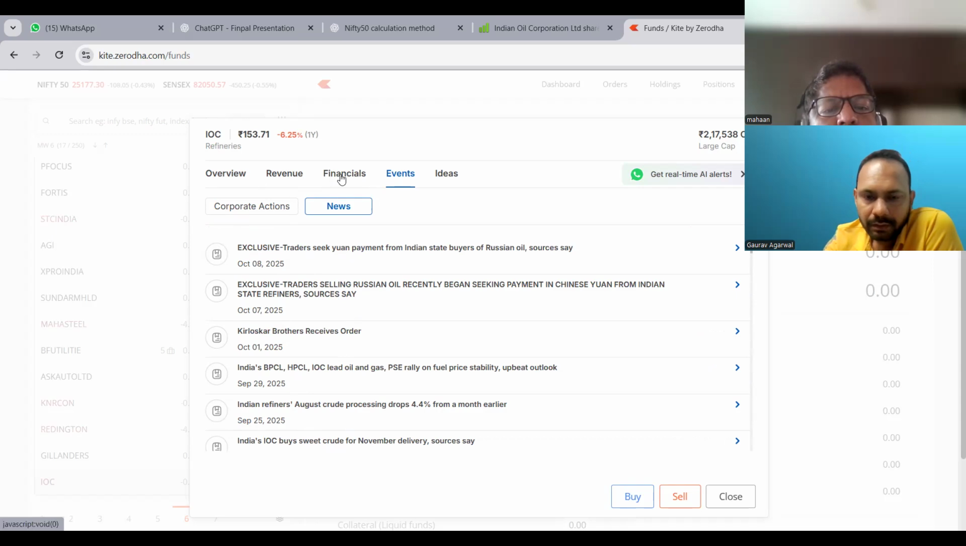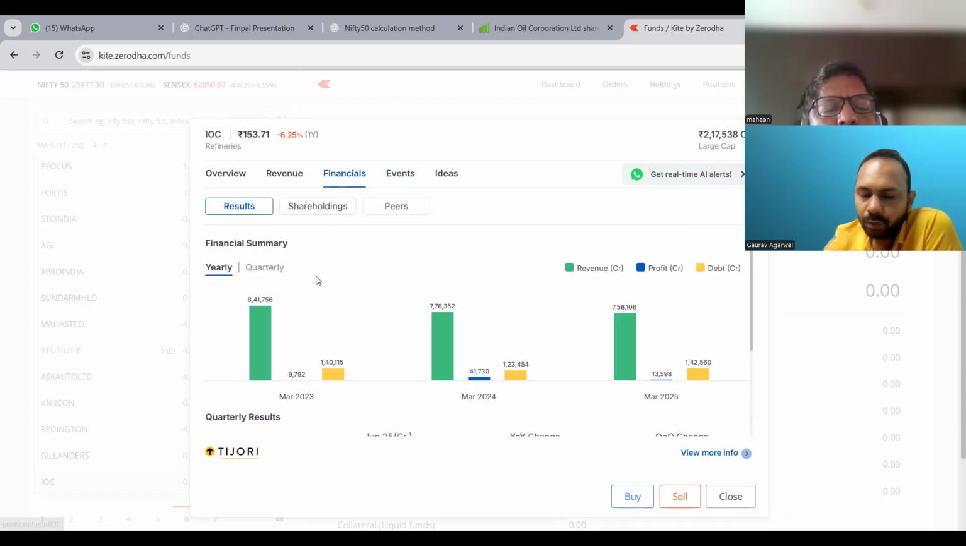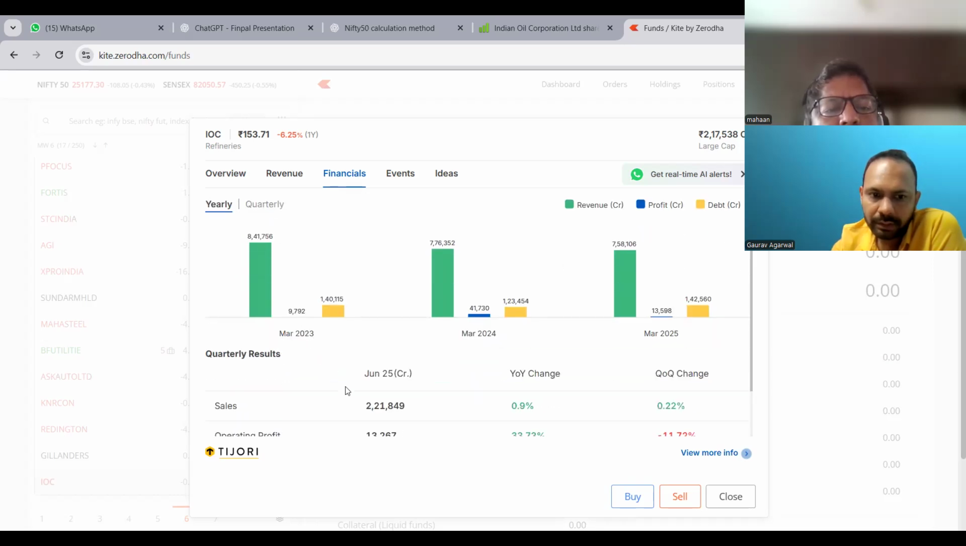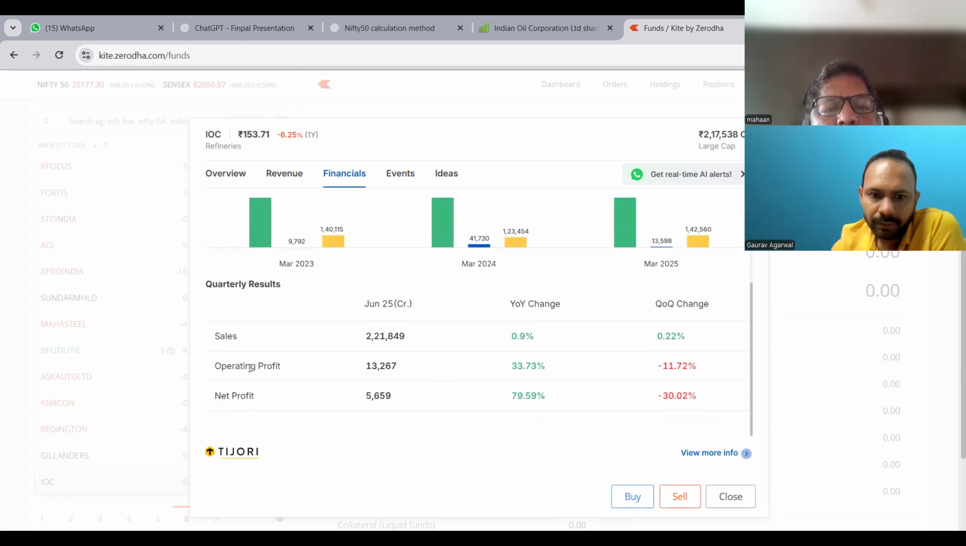Right? Next is financials. So if you want to see how the result was for the previous quarter and all those things, you can check the financial summary also here, right? If you want to see the yearly result, you can see here. In the month of March 2023, for 1 year, they have reported 8,41,746 in sales, right? Here the sales, operating profit, net profit, all the things are shown here. You can check these things, correct?